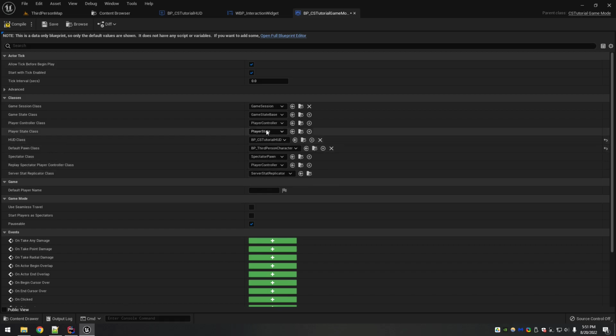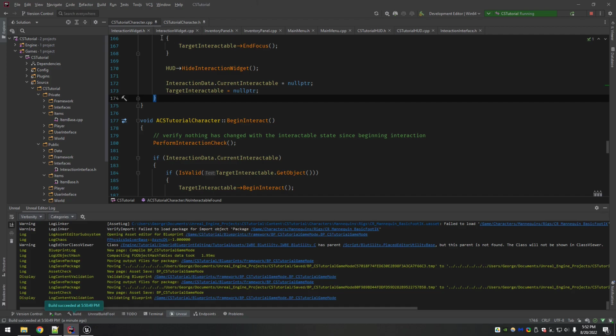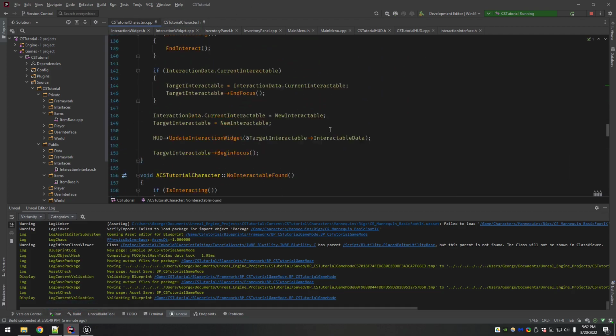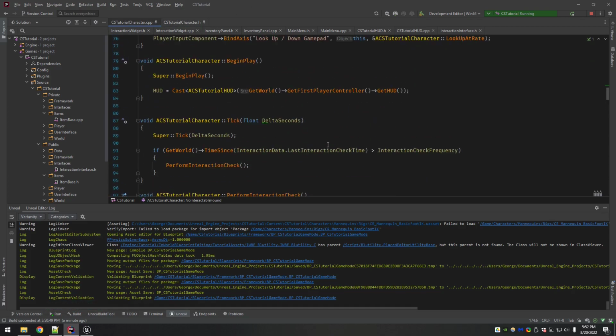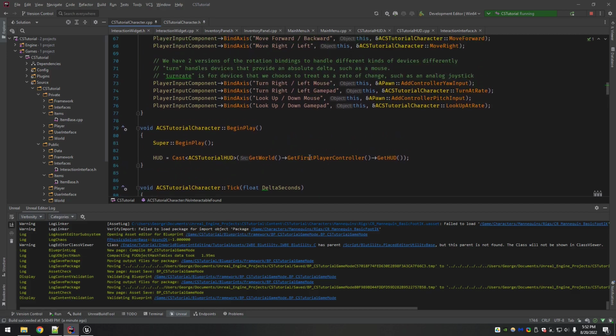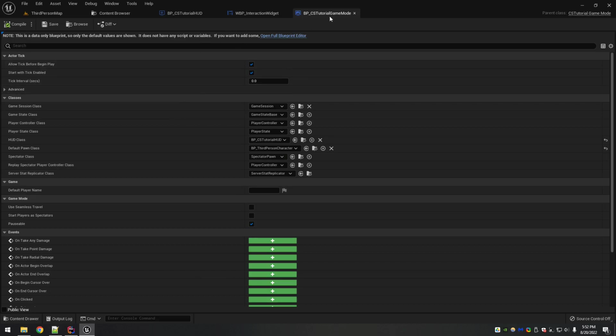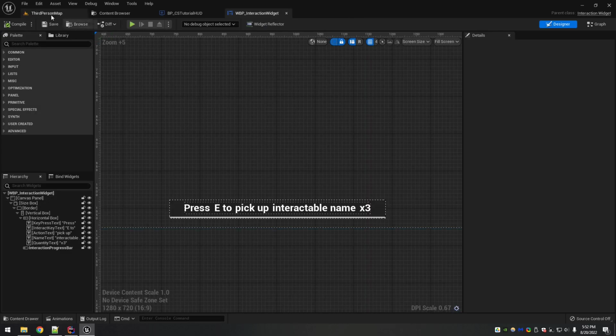Now this should allow for the hierarchy, so that it knows the player controller for this is this default player controller class, but it is associated with this HUD. I believe that's how you can make those calls to get first player controller get HUD. Okay, so now that should be good. I'm going to close it.